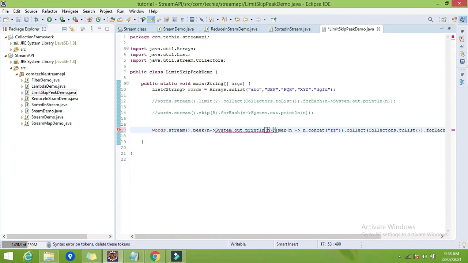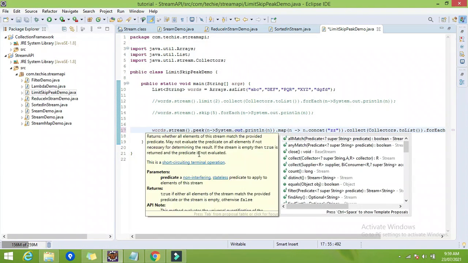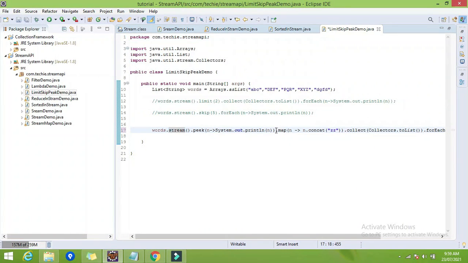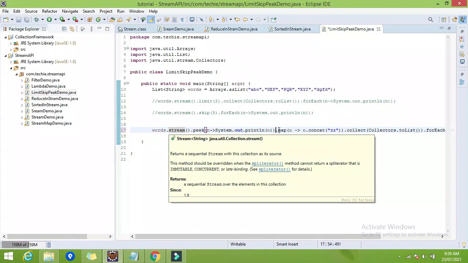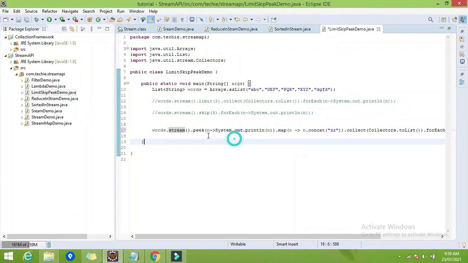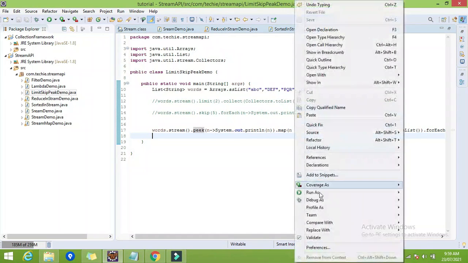So what I am doing, I have used the peek method in between the stream and map. Before transforming each element, before using the map method, I want to check whether I am giving the correct input or not. So I want to check the element from the stream, right? So I have used the peek method, and in the peek method whatever you want you can do. So I have simply displayed each element here. So let's try now.